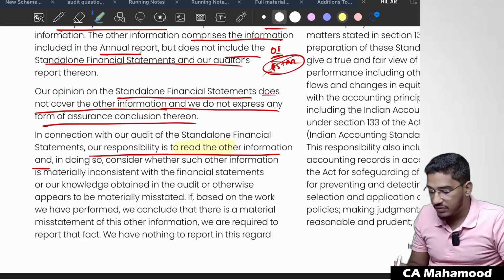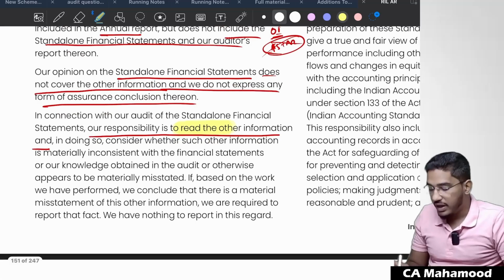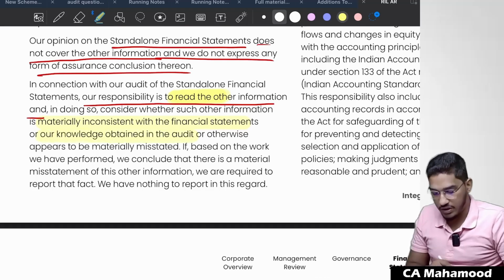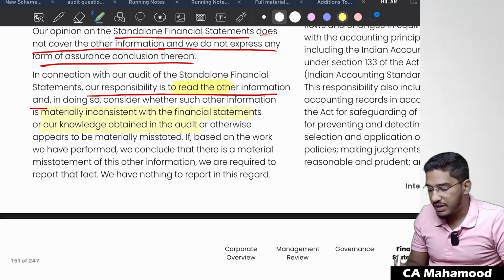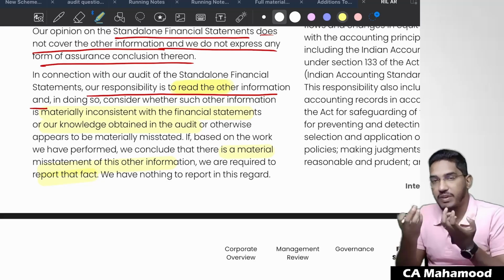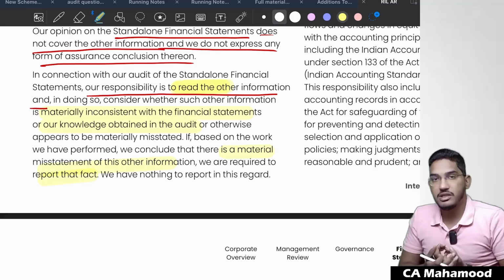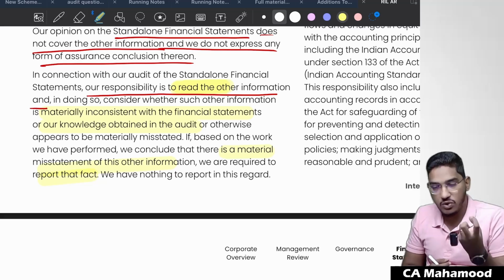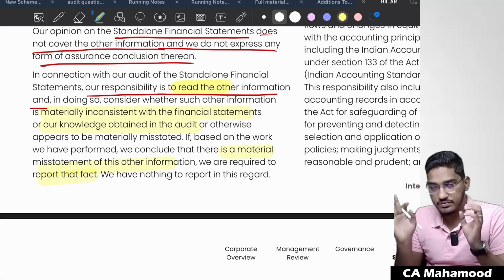In connection with our audit of the financial statements, our responsibility is only to read the other information, and in doing so, consider whether such other information is materially inconsistent with the financial statements, or inconsistent with our knowledge obtained in the audit, or otherwise appears to be materially misstated. If based on the work we have performed, we conclude that there is a material misstatement of this information, we are required to report that fact. If we find any inconsistency while reading and investigate further, and the other information contains a misstatement, we just tell that fact.